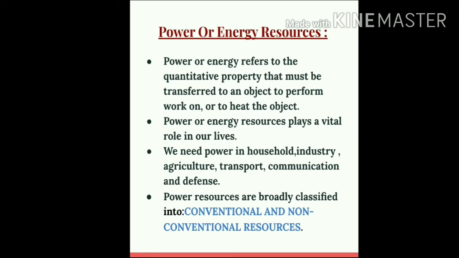Okay, so students, you see how important power is. We need power not only in our household but also in the industries to run the various machines, in agriculture to run the various irrigational machines, in transportation to run the vehicles, in communication, in the computers, in the laptops, etc., and in defense, in the various arms and ammunition. So students, this is known as power resource. And power resource is broadly classified into conventional and non-conventional resources.